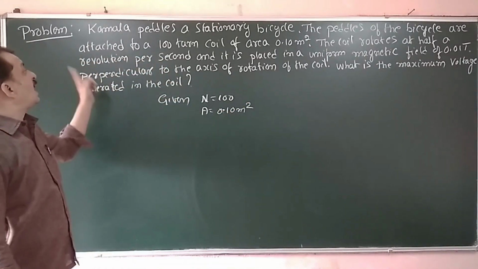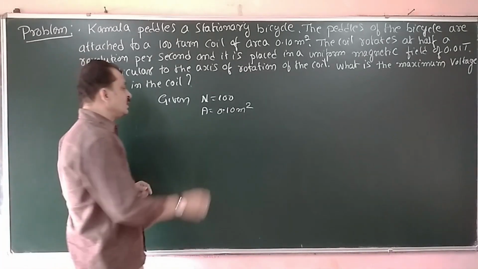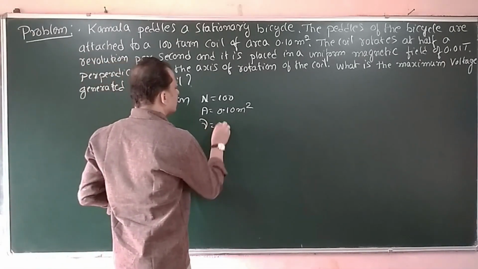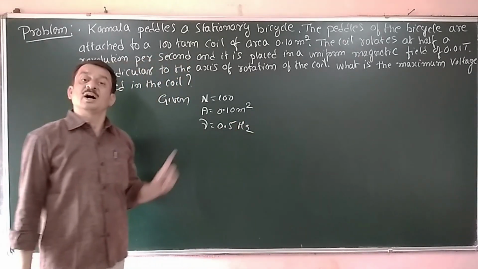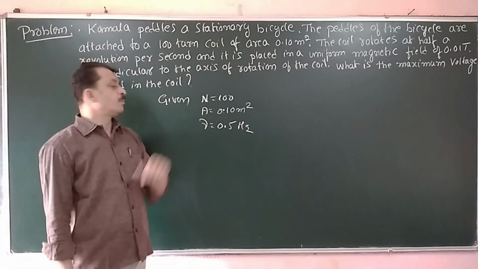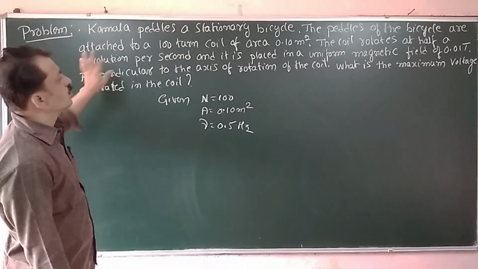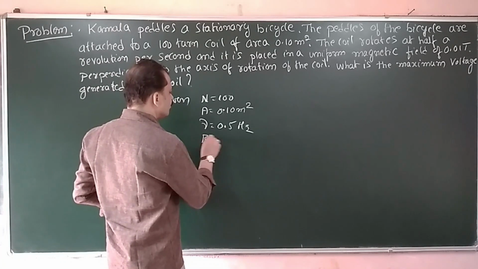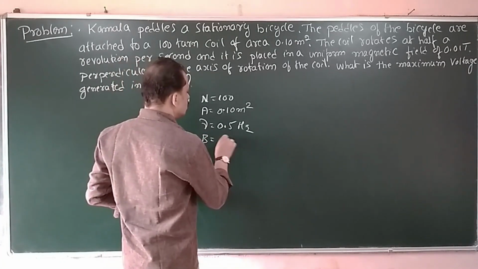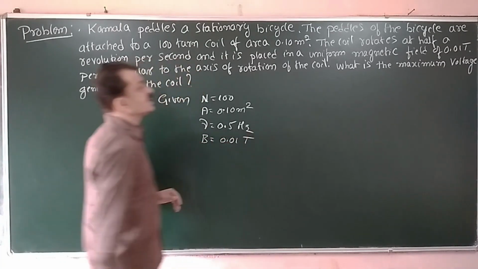The coil rotates half a revolution per second, therefore the frequency of revolution is 0.5 hertz. Uniform magnetic field B is equal to 0.01 Tesla.